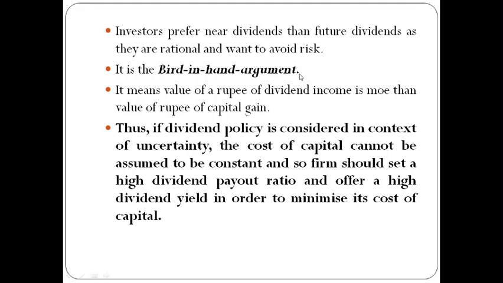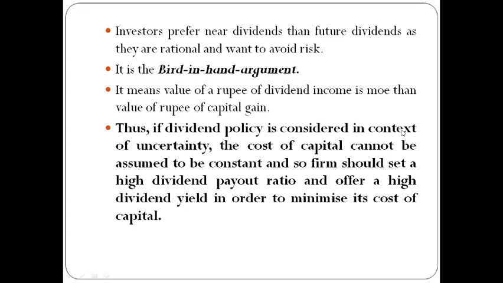This argument goes like this, that you will prefer to have a bird in hand than the bird in the bush. You will always prefer to have money in your hand in the present time than the money which you are going to receive in the future, because the future is uncertain. It means the value of a rupee of dividend income is more than the value of a rupee of capital gain. The dividend which you are receiving in the present time is more valuable than the gain which you are getting out of your investment in the future time period.